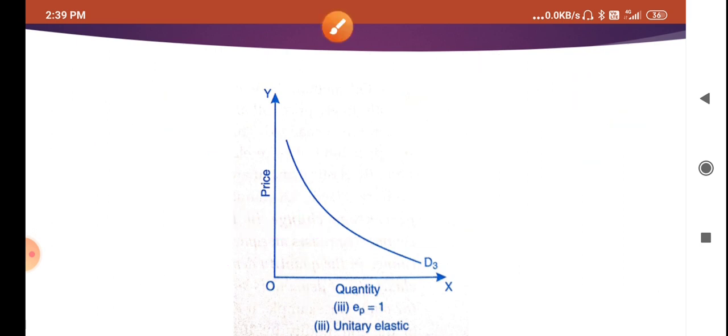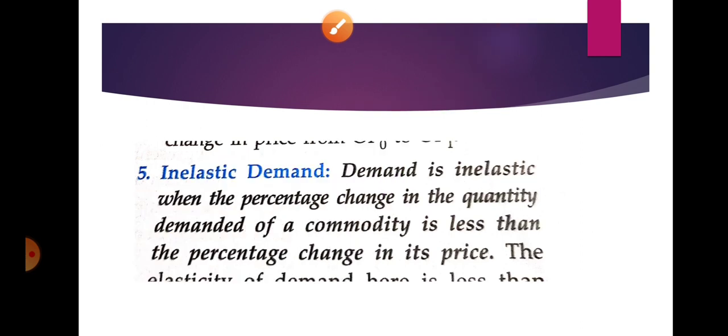So let us move to the next slide, that is inelastic demand. What is meant by inelastic demand? It means when there is more change in price and less change in quantity demanded. For example, the price comes from 100 to 50, and previously you were purchasing 5 kg, now you are purchasing 4 kg. Means more change in price and less change in quantity demanded. So this case is known as inelastic demand.